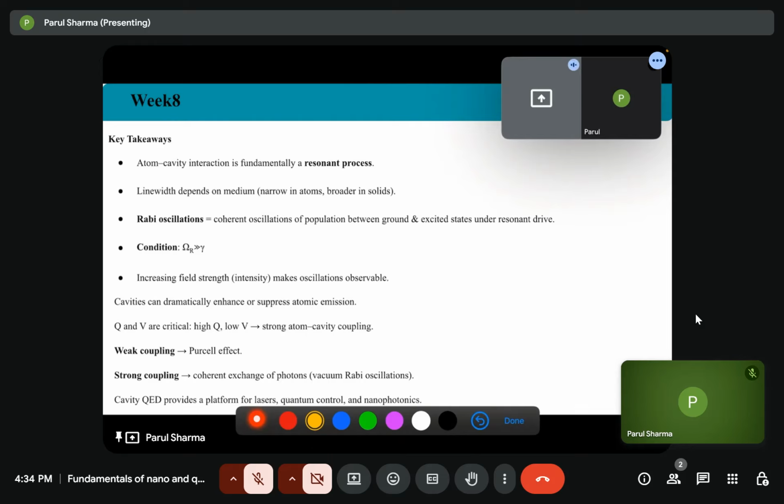So what are the key takeaways? Atom-cavity interaction is fundamentally a resonant process. Line width depends on narrowing in atoms, narrowing in gases, but broader in solids like gallium arsenide. Rabi oscillations are the coherent oscillation of population between the ground and excited state under a resonant drive.